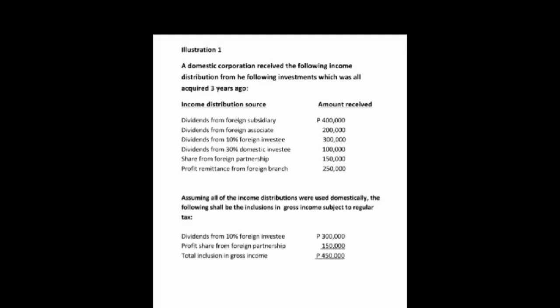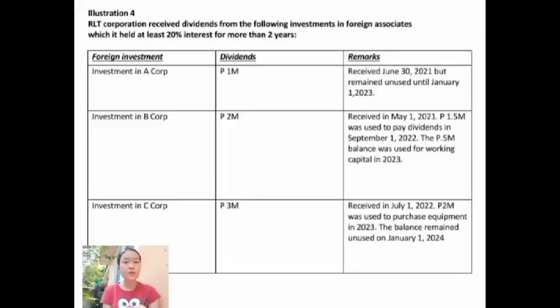The foreign branch profit remittance is not subject to tax since the branch income are already taxed as part of the regular income of the combined domestic home office and the foreign branch. The profit share from foreign partnership is not exempt since the exemption is limited to dividends.